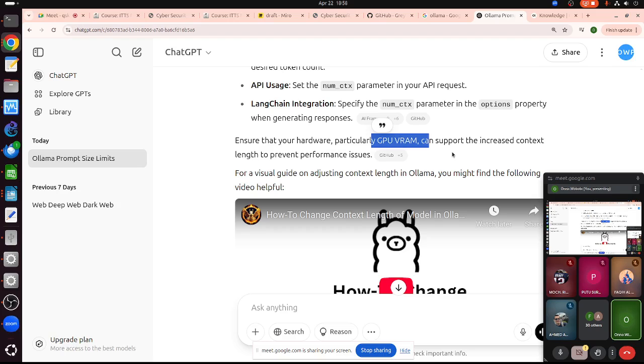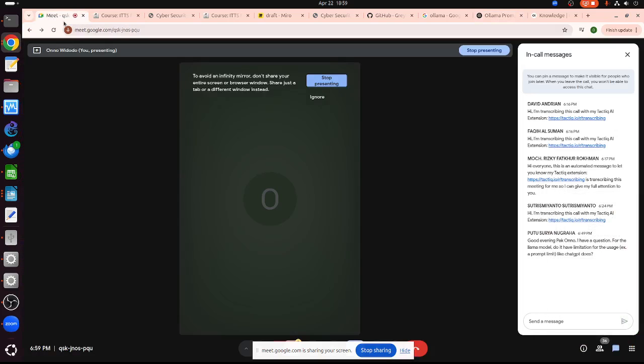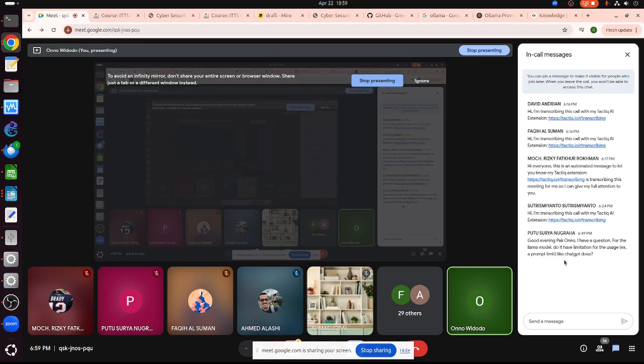The large one may be like, I don't know, depending on your money basically. Or we can run several GPUs in parallel. That makes things much better. So I hope that answered the question for Pak Putu.